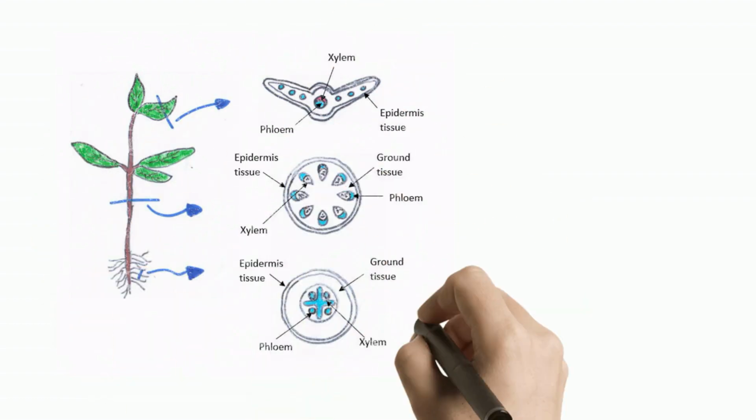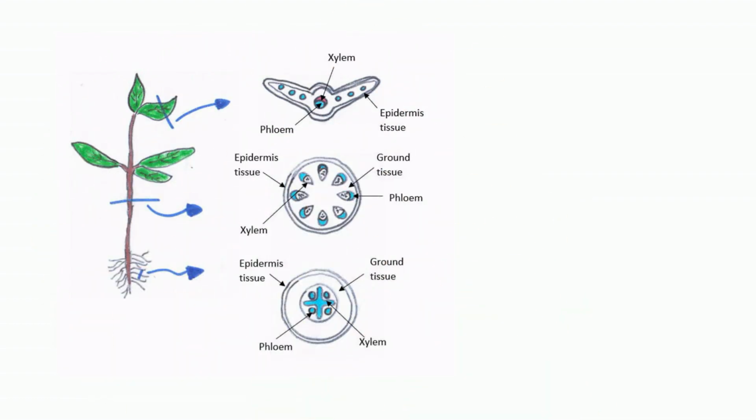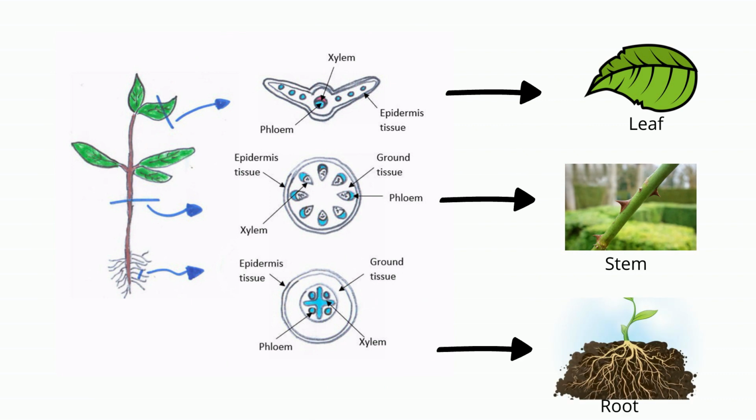This is the cross-section of the plant from different parts of the plant, which are leaves, stem and root. Can you see which tissue presents majority of the plant? Yes, the ground tissue.